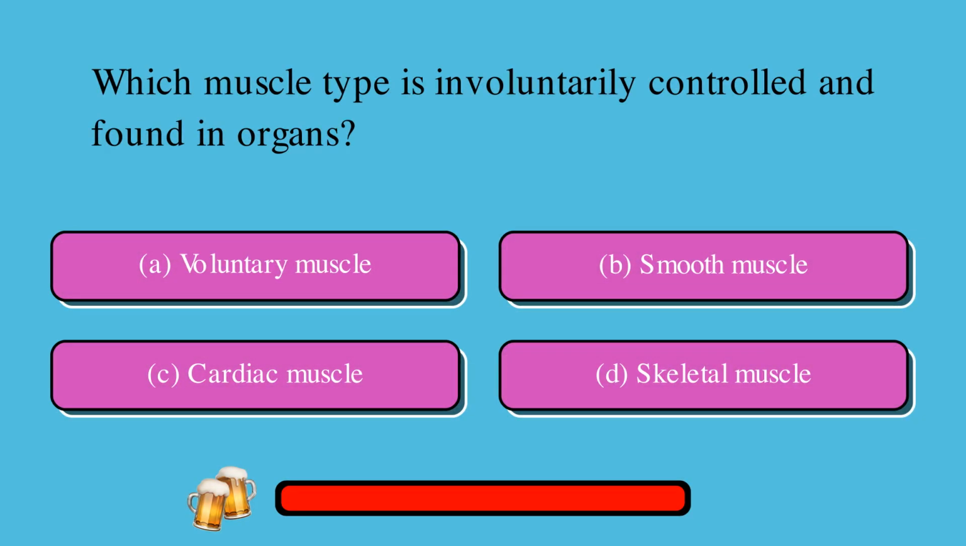Which muscle type is involuntarily controlled and found in organs? A. Voluntary muscle, or B. Smooth muscle, or C. Cardiac muscle, or D. Skeletal muscle. The correct answer is B. Smooth muscle.